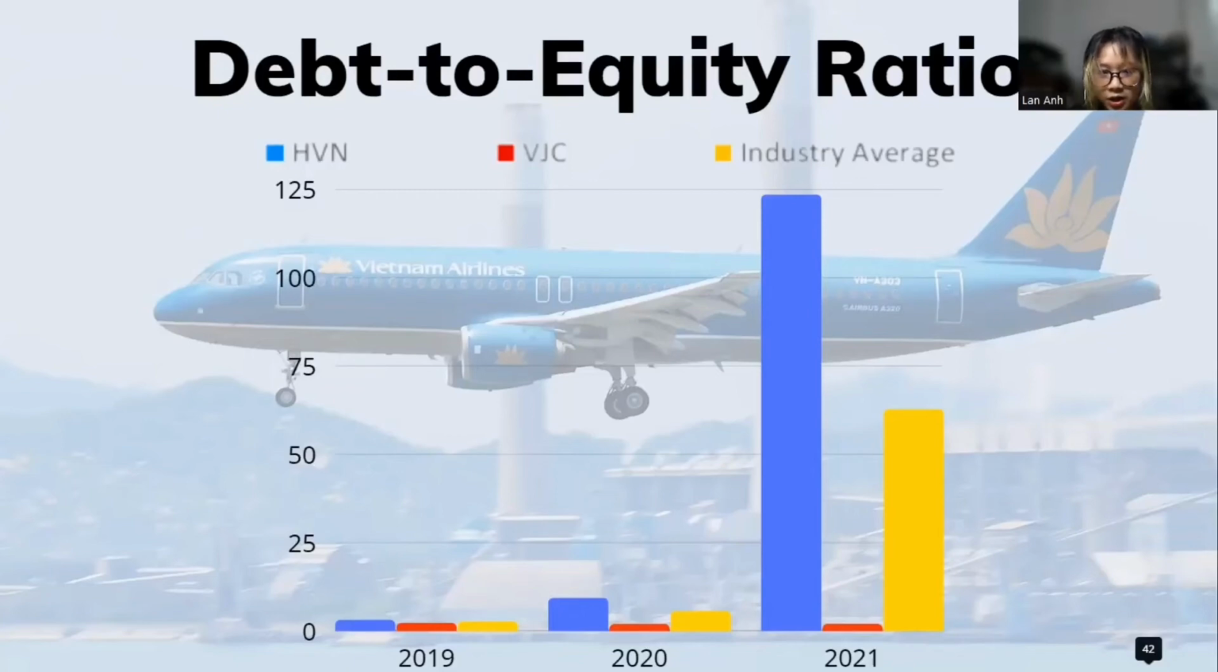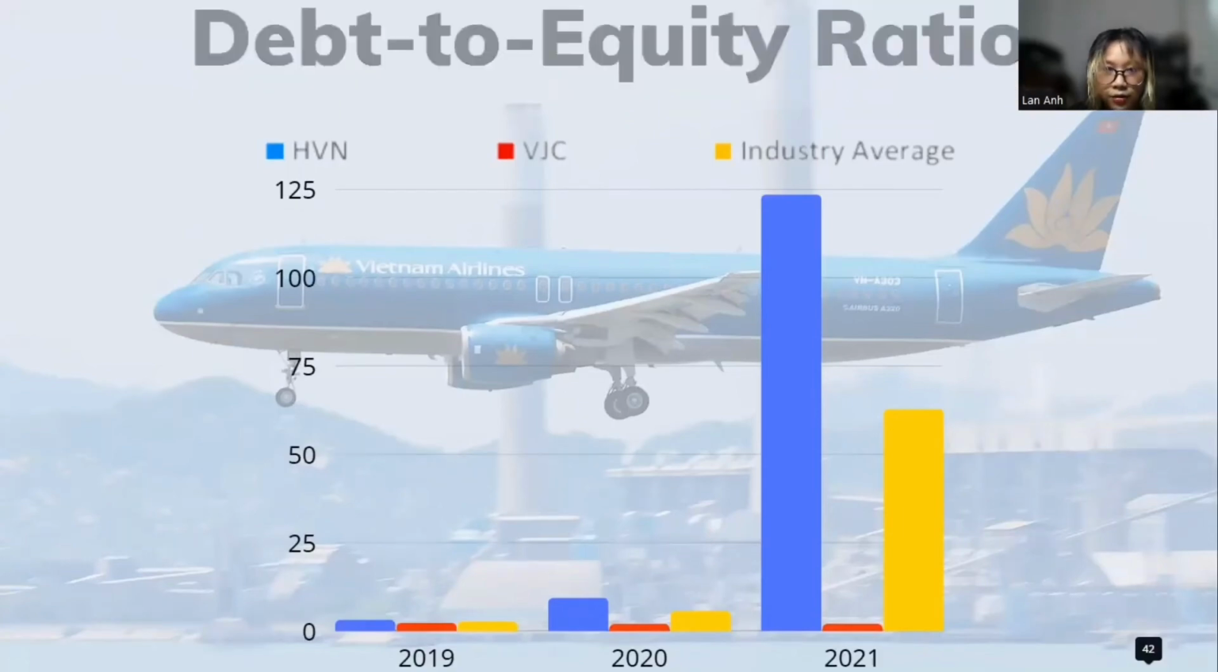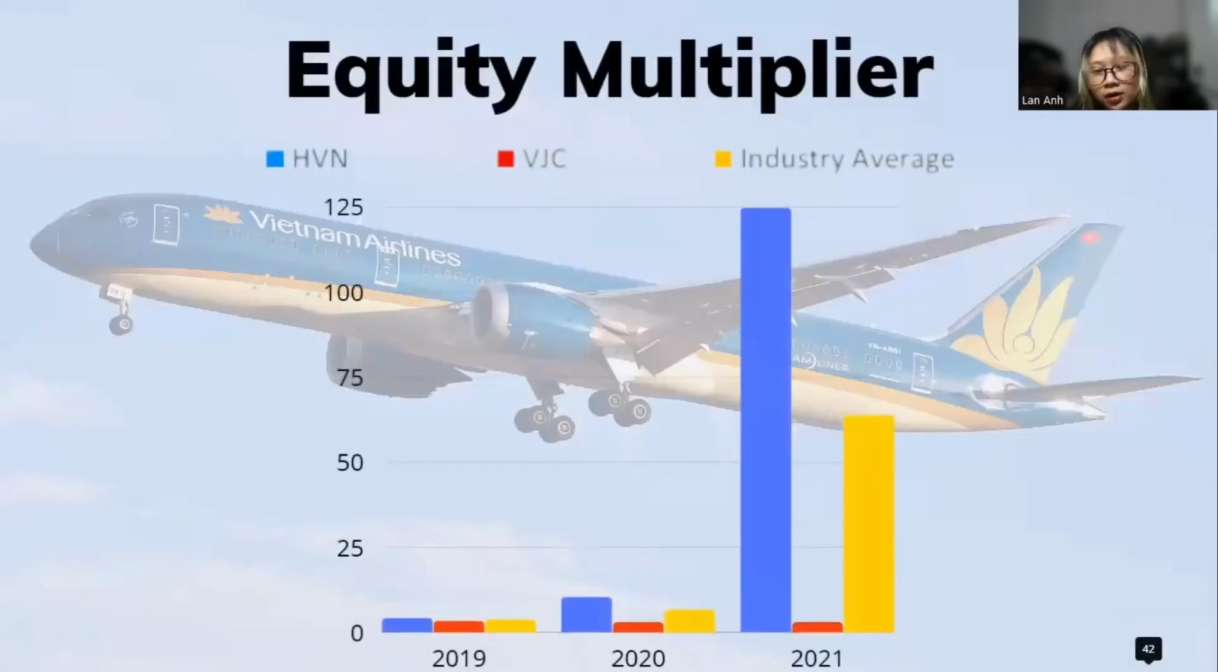It means that Vietnam Airlines used a lot of debt to finance its business and maximize profits. However, using too much debt exposed the company to a higher level of risk. So we come to the third one, equity multiplier ratio.